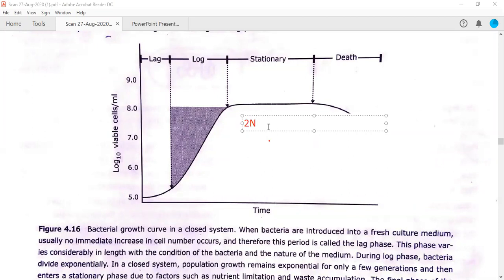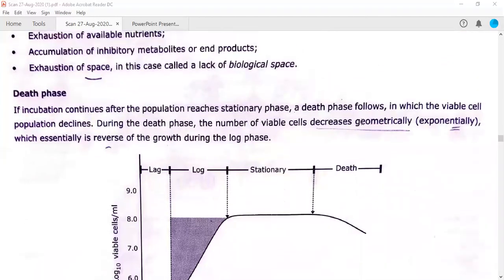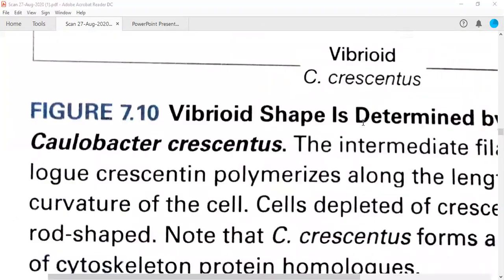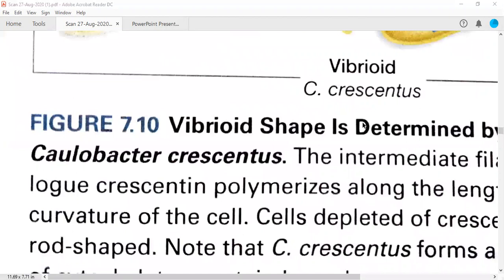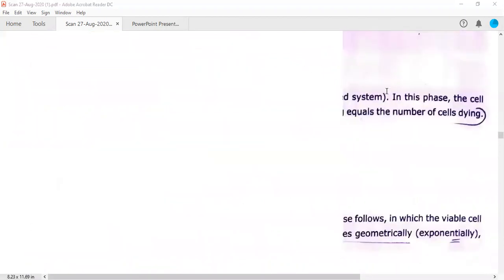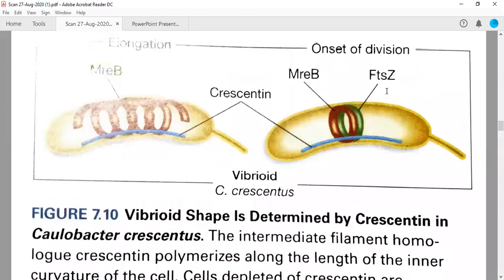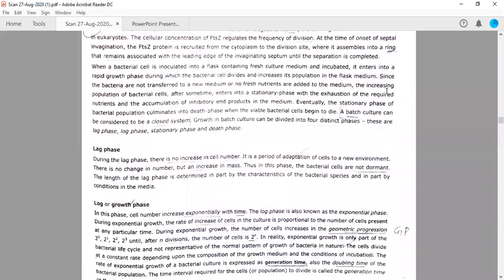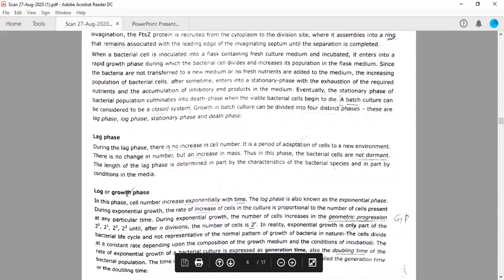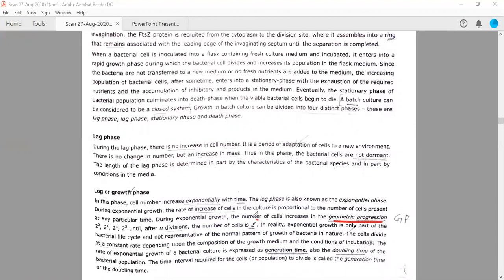Sorry, I cannot make the power here. What else can we do? We will move to the text. It is not working. Okay, it is given here actually. This type of growth seen in the log phase or growth phase is geometric progression. What is a geometric progression? If you write something as a power of 2, for example, 2 to the power n.